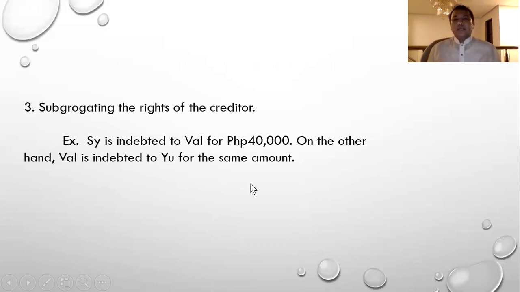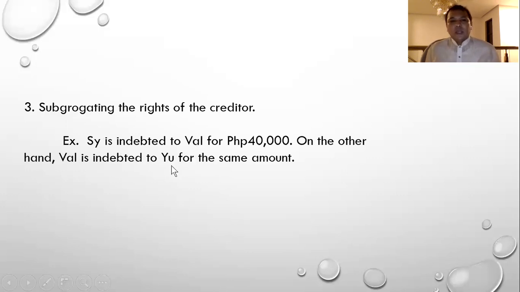So this time it is the creditor who is indebted to Yo, another person. So what do you think will happen here? In order that the person of Val, who's the creditor, is replaced by another person, C here will pay 40,000 directly to Yo and no longer to Val.